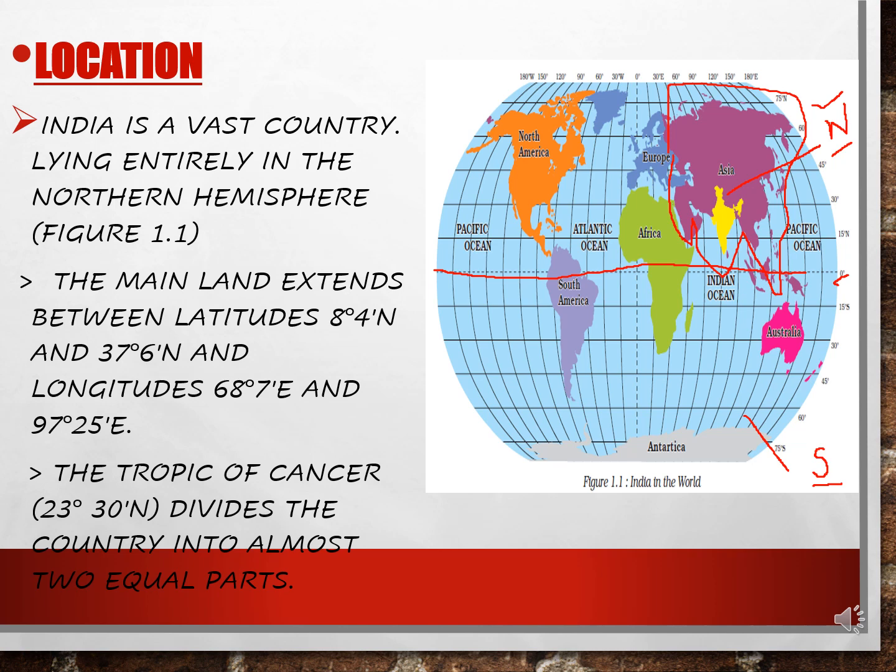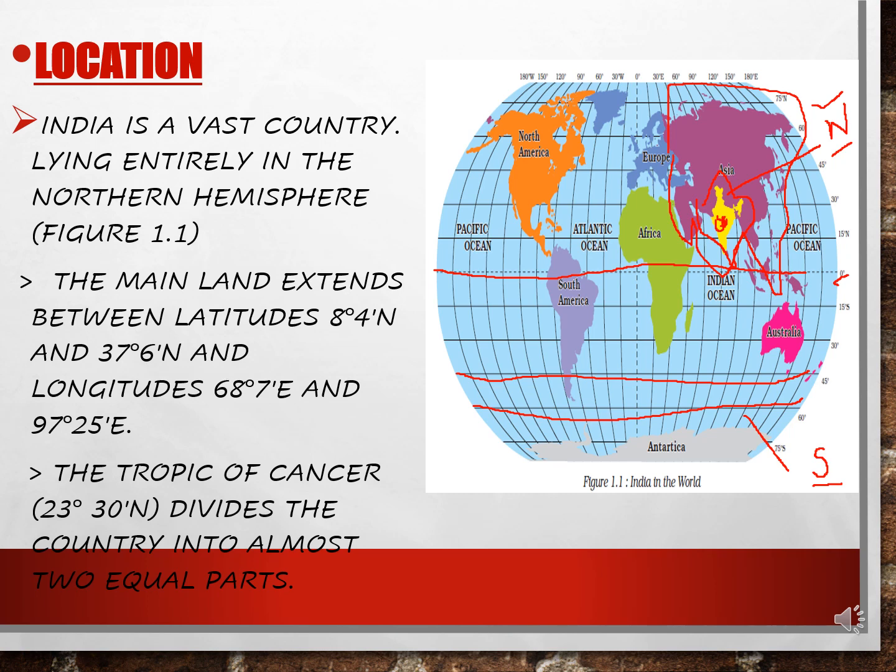So the mainland, I told you this is the mainland, these are the boundaries, and inside we have different states, right? So that is the mainland to be considered. The mainland extends between the latitudes. In the earlier standard, children, we have learned about latitudes, right? Latitudes are parallels of latitude. Latitudes are imaginary lines that run through the globe, right? You can see the parallels of latitude, the imaginary lines, children.